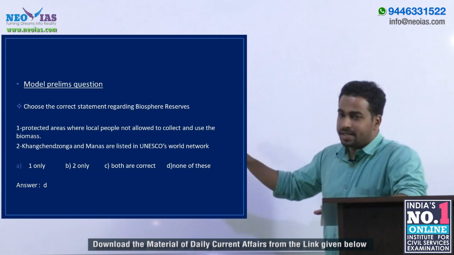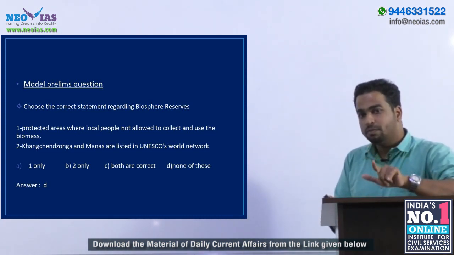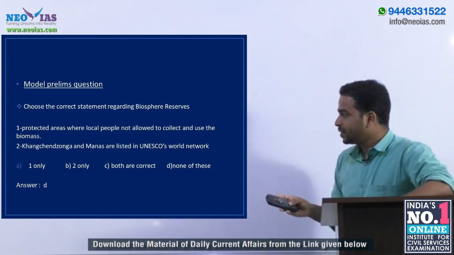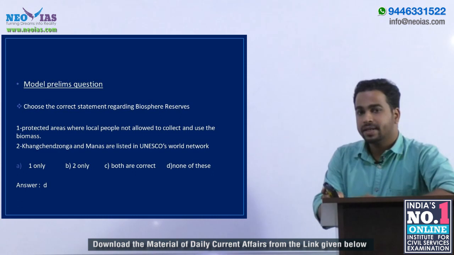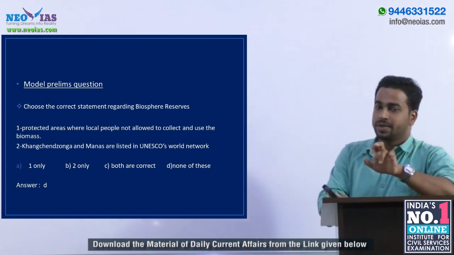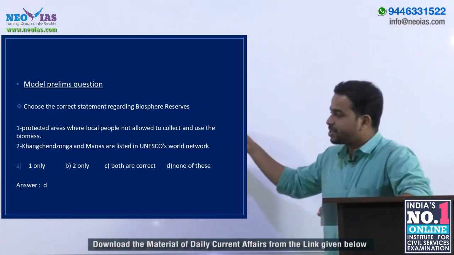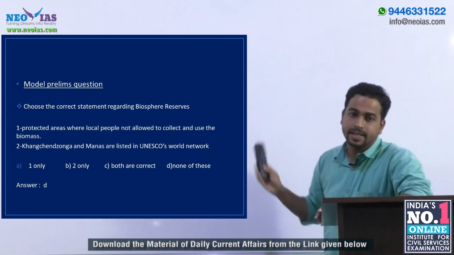We know that Manas is not in the list of 11 sites from India which have been added to the World Network of Biospheres of UNESCO. That's why I already told you that you are supposed to learn all the 11 sites from India which have been added to the World Network of Biospheres of UNESCO. So the second statement is also wrong. So our answer is D only.